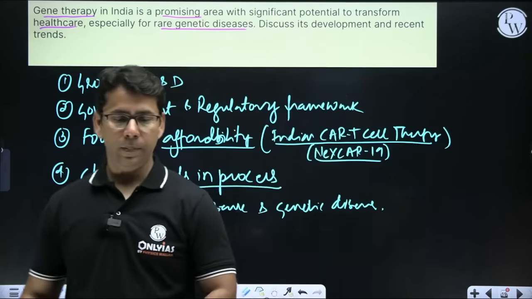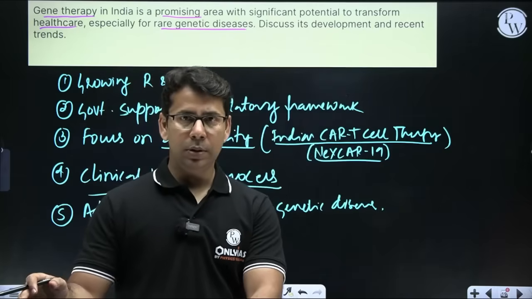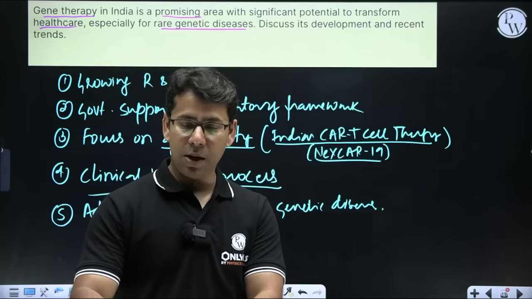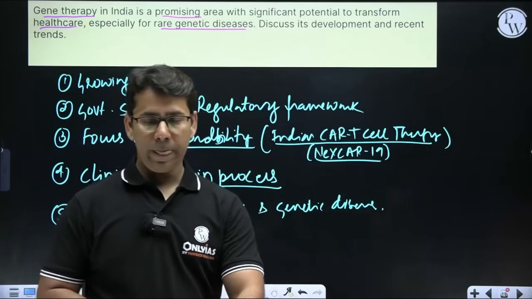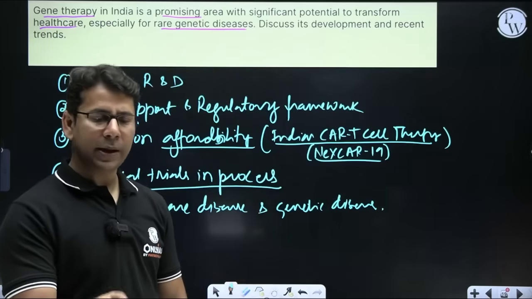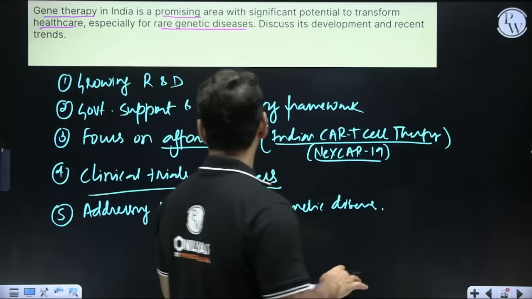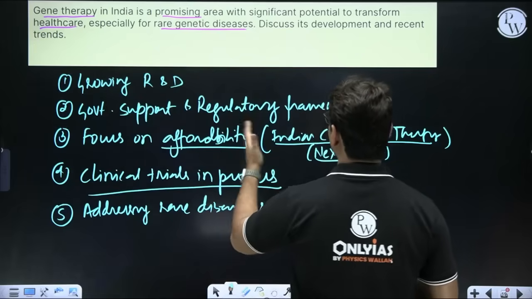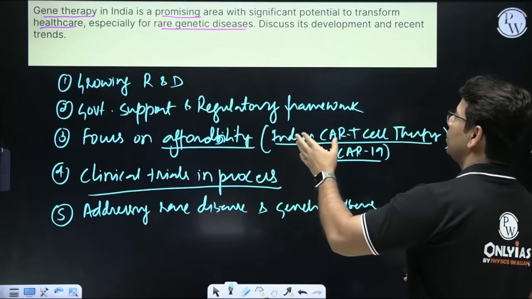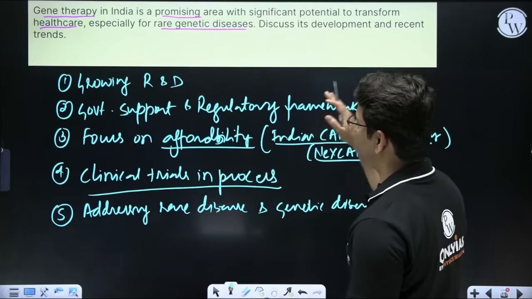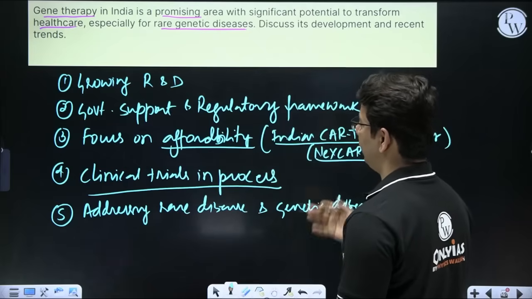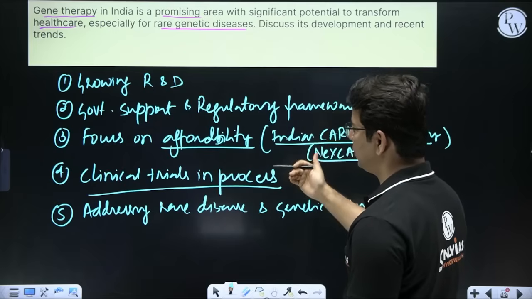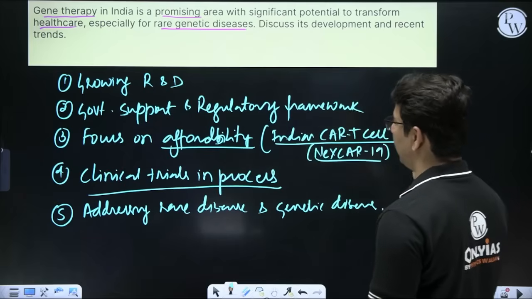Genetic diseases are very hard to treat, and that becomes a problem. So that is what we are doing. But again, these are all things related to the development of gene therapy in India, and I have already enumerated 5 points on why it is developing this way.